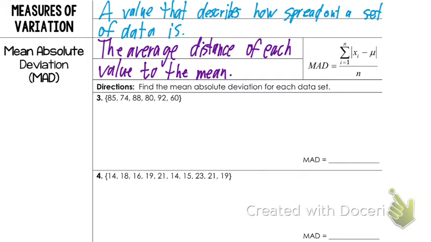Meaning what you have to do to find the mean absolute deviation, or MAD, and maybe you're mad that we're doing this, is we first have to find the mean. So if we find the mean of these 6 numbers, 85, 74, 88, 80, 92, and 60, we add them up and divide by 6. And what does my mean end up being? Let's go to 2 decimal points.